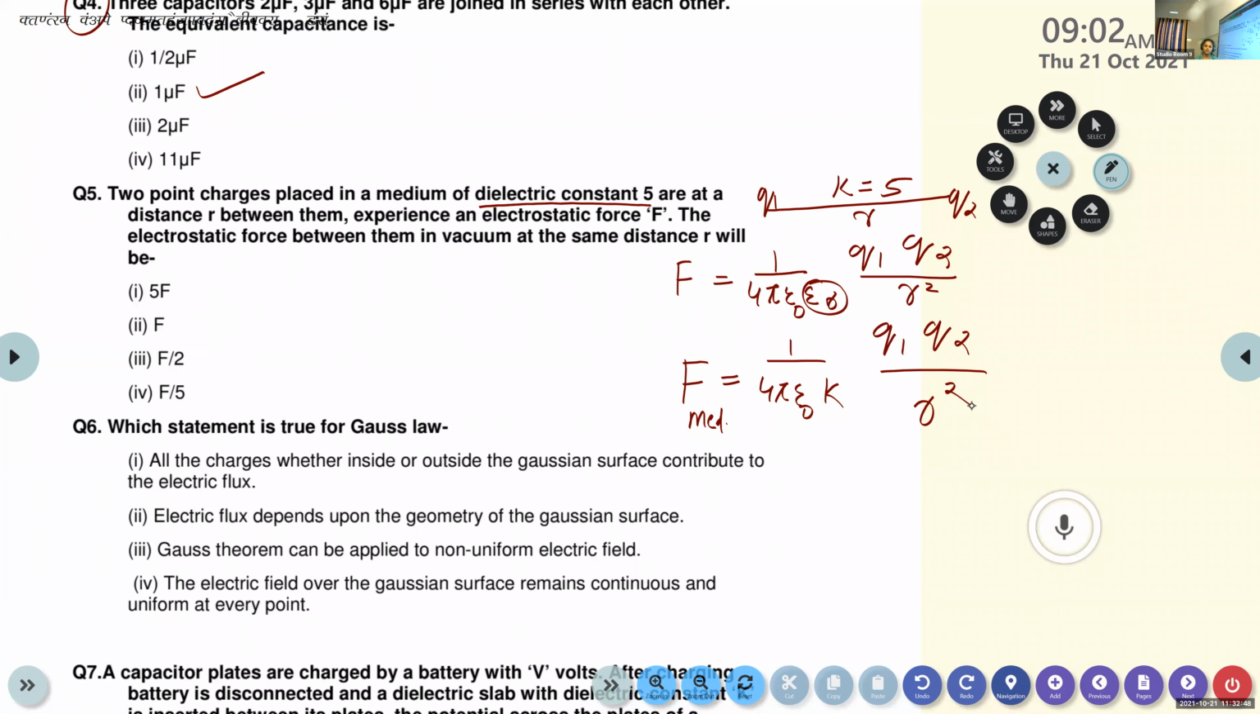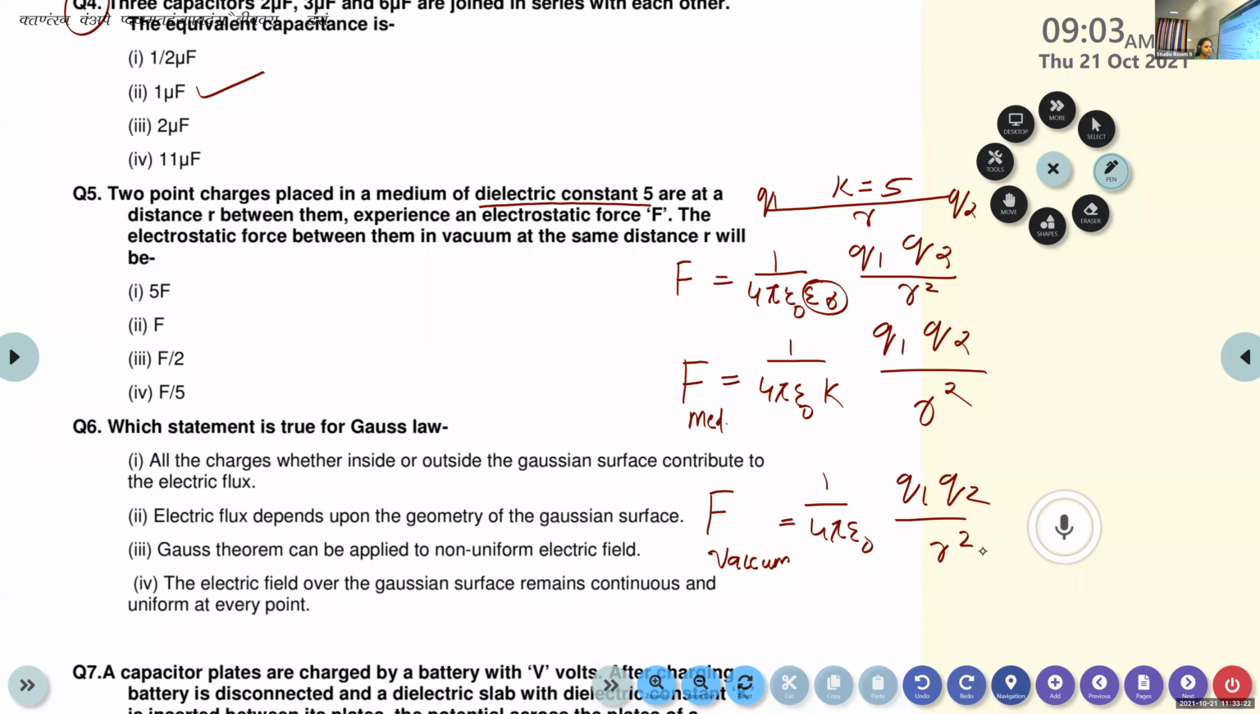So this is the equation for the force between two charges separated by a distance of r when kept in a medium. Then what about the equation for the force experienced by the two charges whenever they are kept in a vacuum or air? One by 4 pi epsilon 0 Q1 Q2 divided by r square.